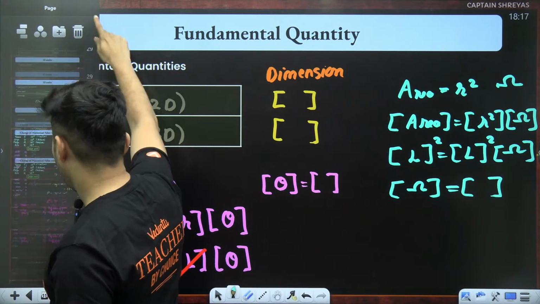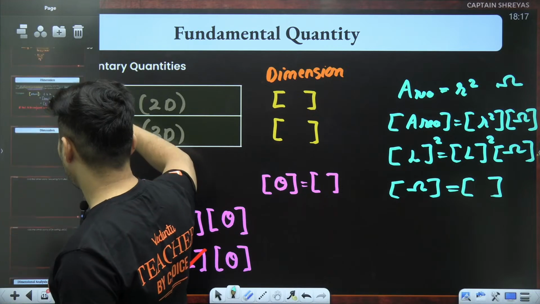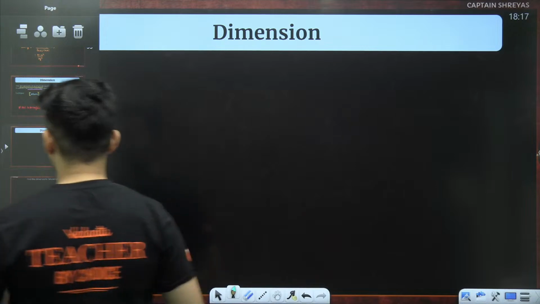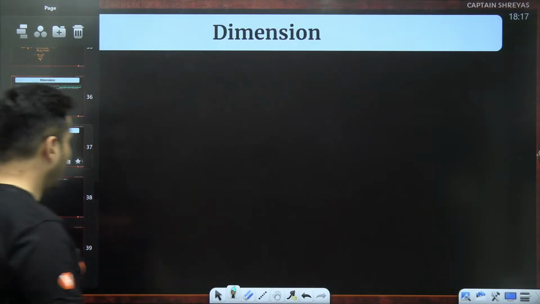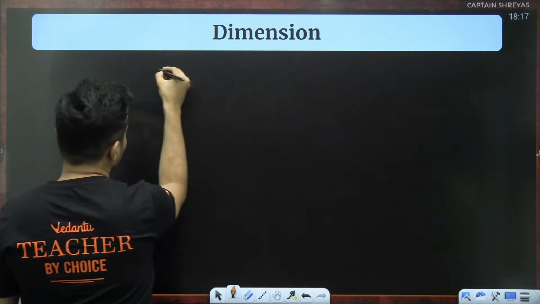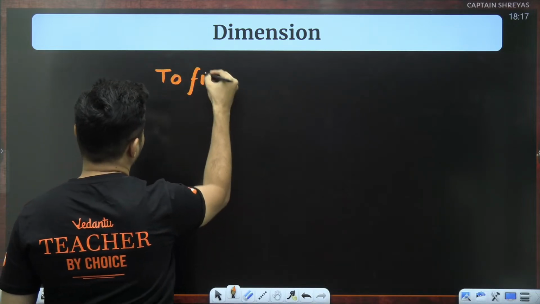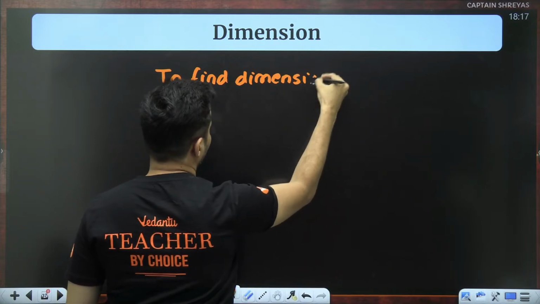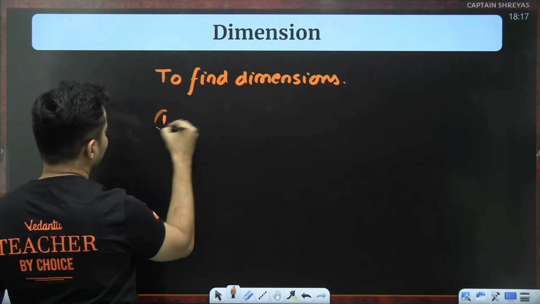Let's find out the different dimensions of different quantities. In order to find dimensions, there are two ways.